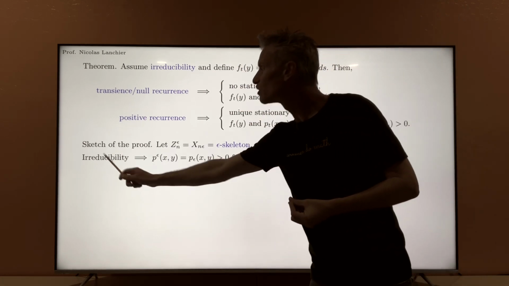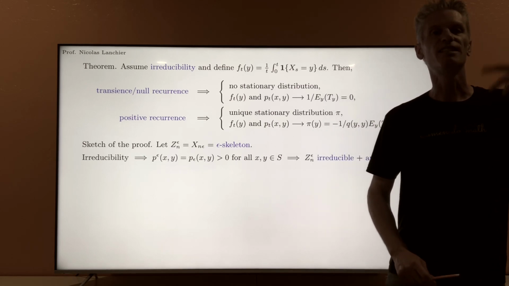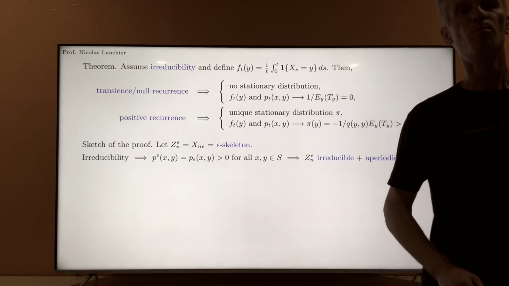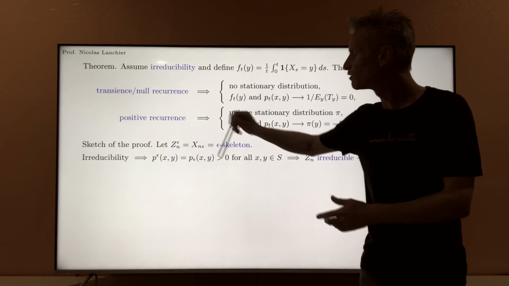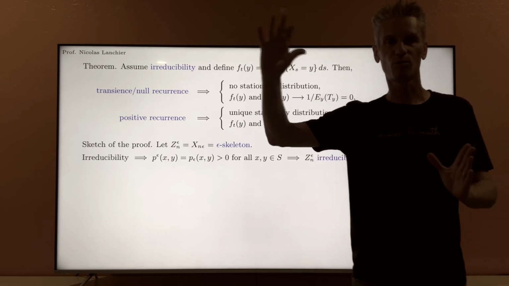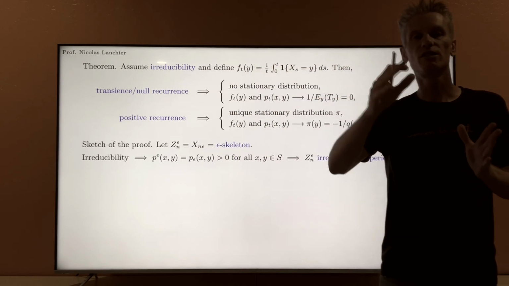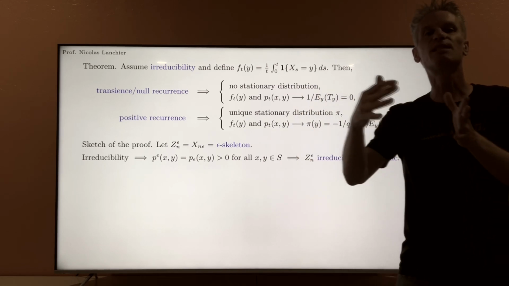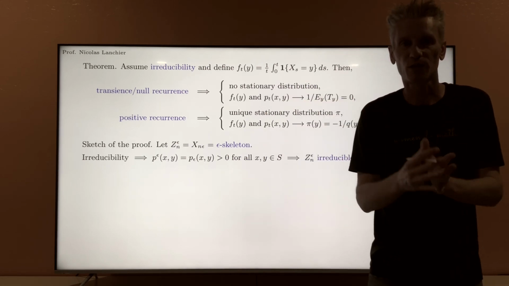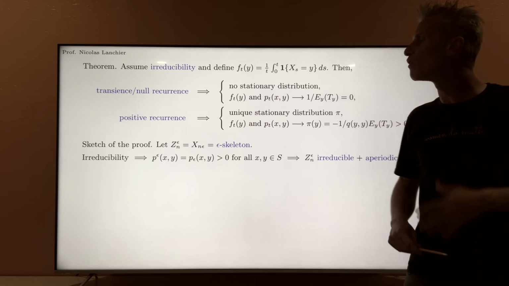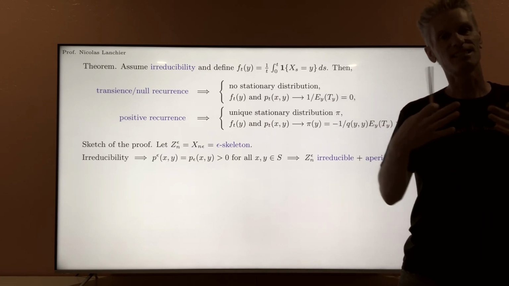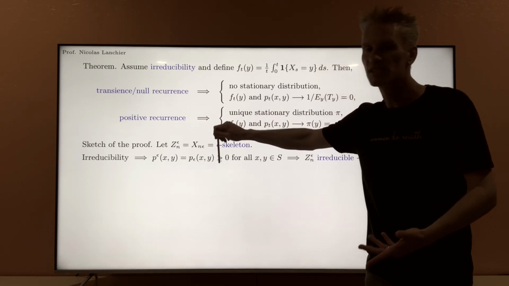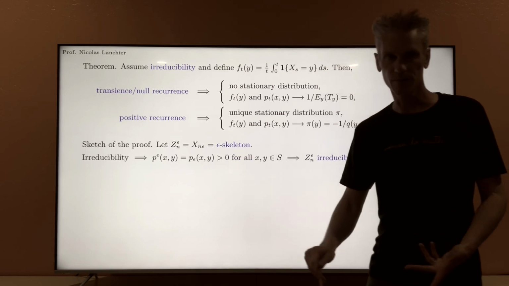Now, because the process is irreducible, there exists t such that p_t(x,y) is strictly positive. But this also means that you can go from x to y in a finite number of jumps. But because the times between the jumps are exponentially distributed, and those exponential random variables can be arbitrarily small with positive probability, for any epsilon, even small, as long as epsilon is strictly positive, you can prove that p_epsilon(x,y) must be positive for all x and y.